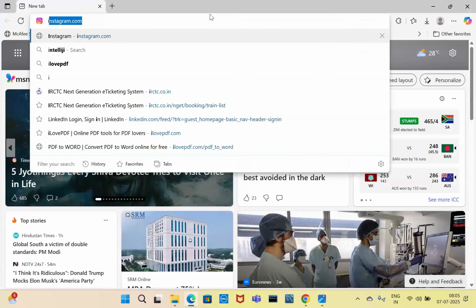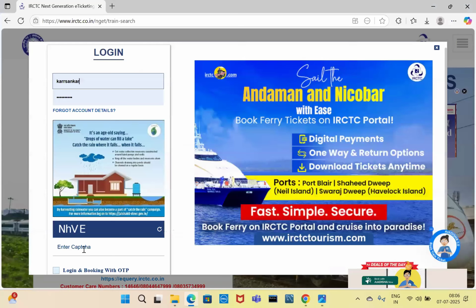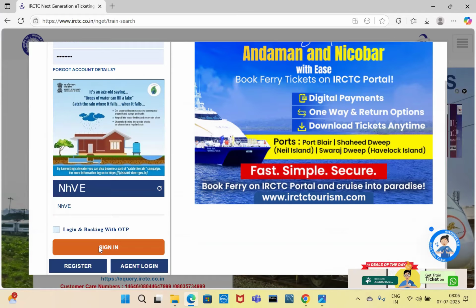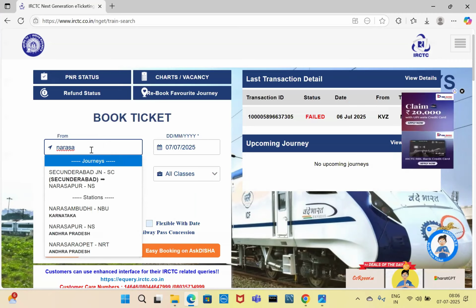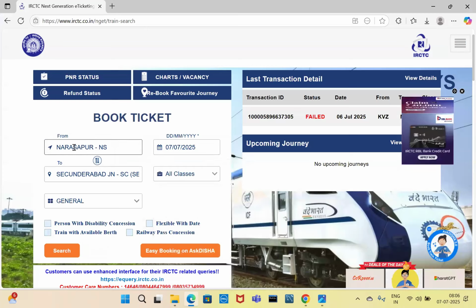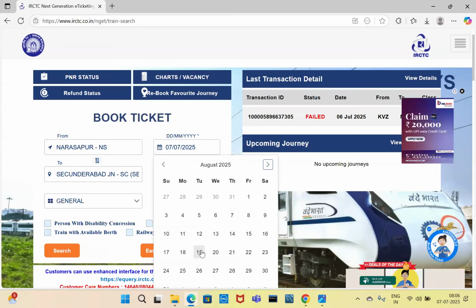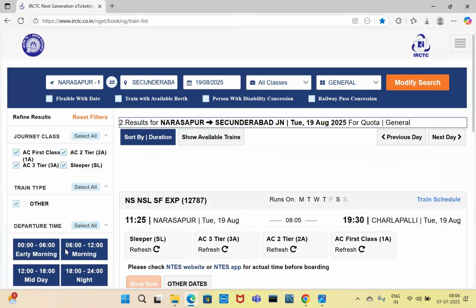After that, log into your IRCTC account. So I will book from Narsapuram to Secunderabad on August 19th. Search trains.